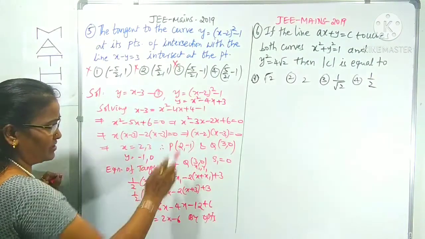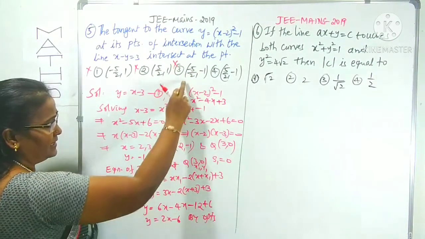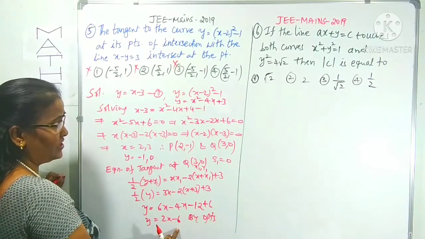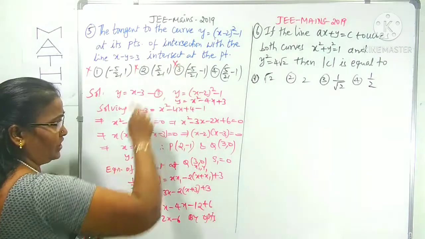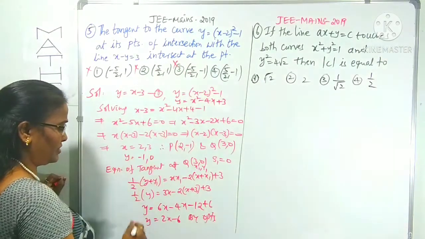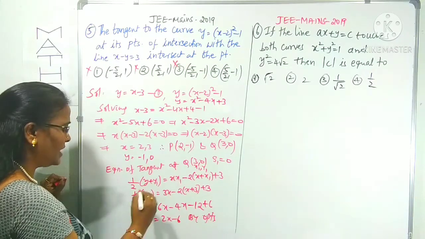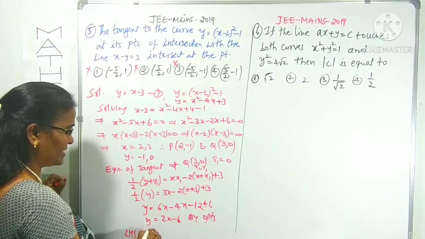What about the third option? Minus 1 is there here, but here minus 5 by 2 into 2 is minus 5, minus 6 is not equal to minus 1. Therefore, it is not the third option also. What about the fourth option? Finally, only the fourth option is left over. You can choose that one, but even so I am verifying it.